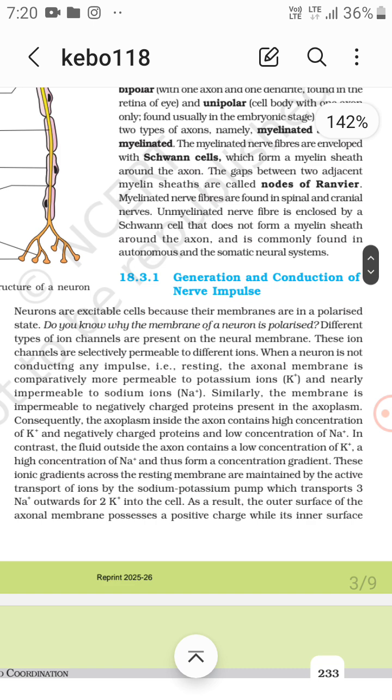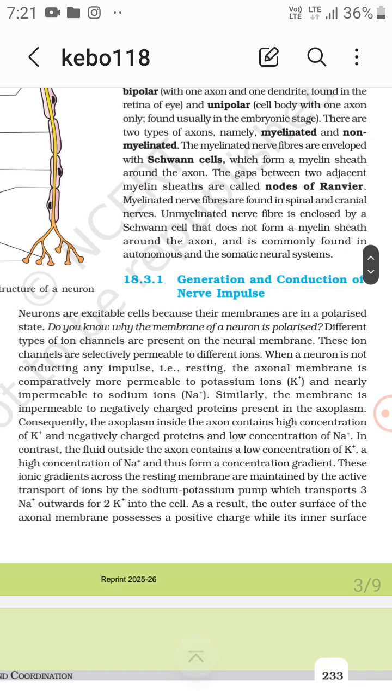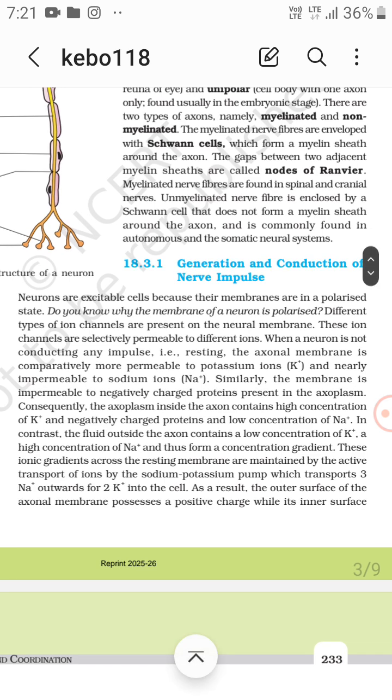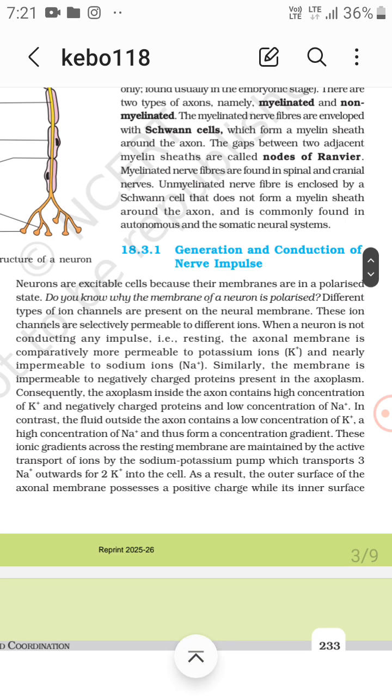Neurons are excitable cells because their membranes are in a polarized state. Do you know why the membrane of a neuron is polarized? Because different types of ion channels are present on the neural membrane, which allow different movements and concentrations of ions to be exchanged. This is why there is always a difference, and why they are polarized, right? These ion channels are selectively permeable to different ions.